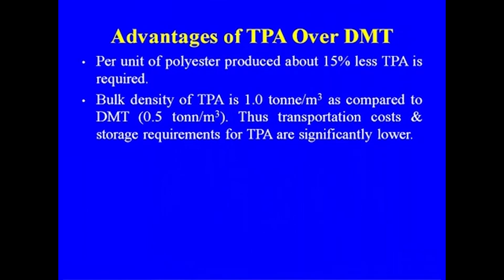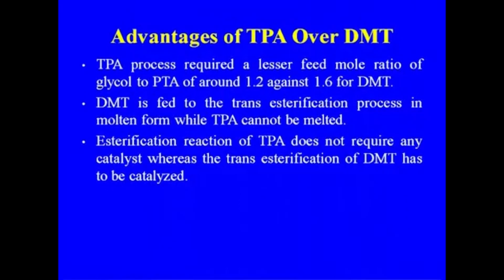Thus, the transportation cost and storage required for TPA are significantly lower because of its higher bulk density. Another advantage: the TPA process requires a lesser feed mole ratio of glycol to PTA, because in the process we need monoethylene glycol, which is 1.2 against 1.6 for DMT. That is the mole ratio of glycol to PTA.